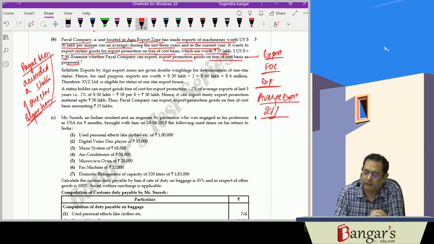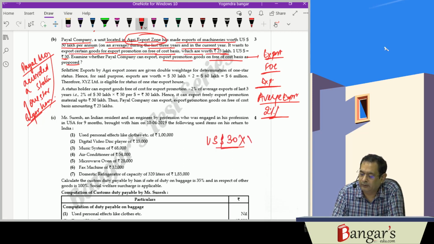So here fundamentally, first of all, since it is located in agri export zone, it will be given a double weightage on whatever is the export performance. So the export performance is $30 lakhs on average basis.